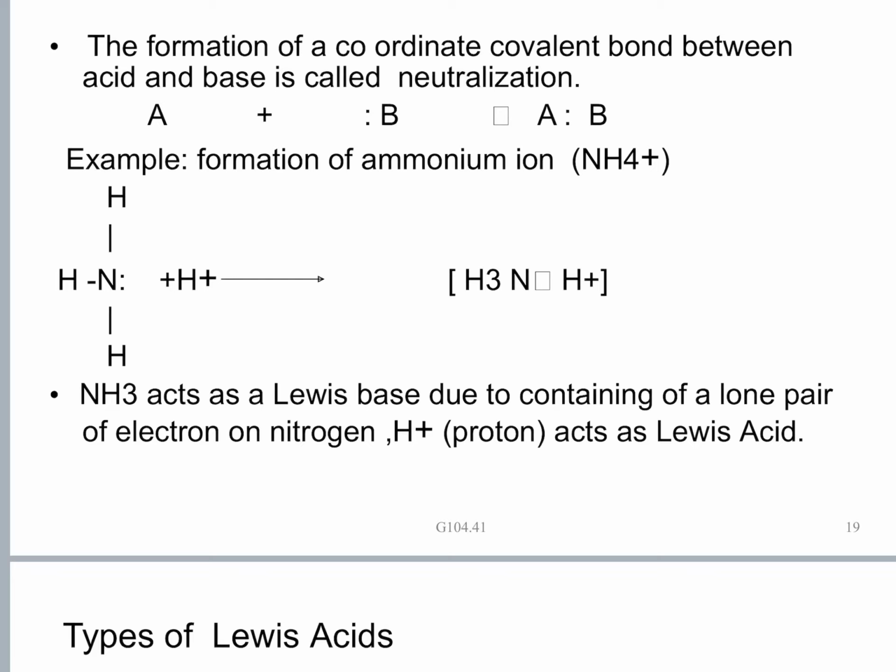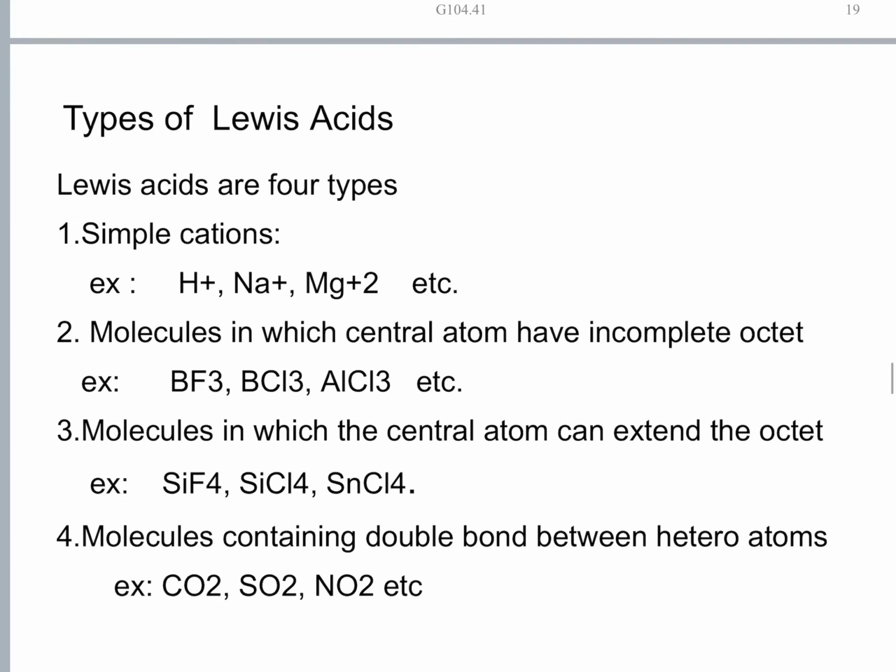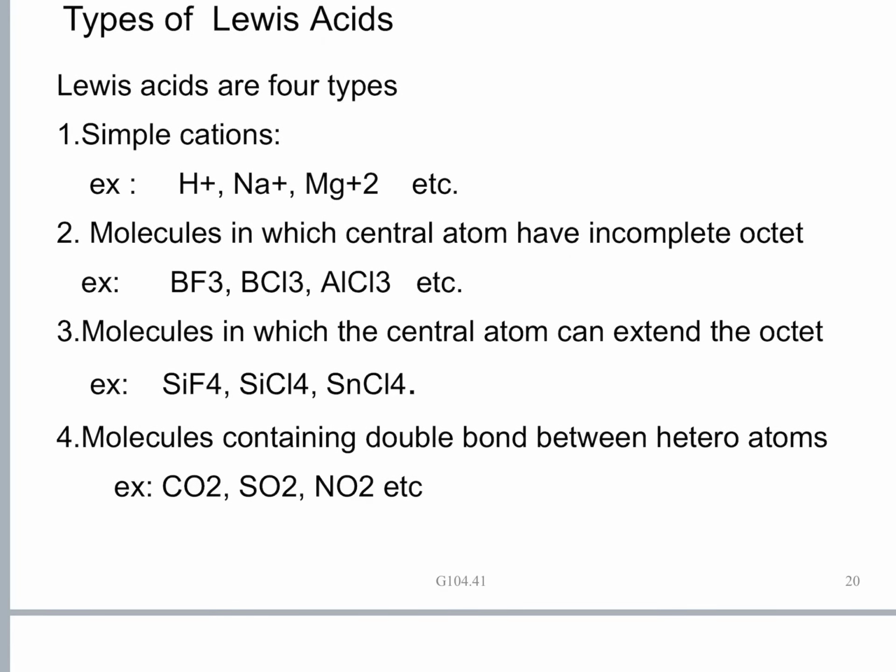Now let us see the types of Lewis acids and bases. There are 4 types of Lewis acids. A Lewis acid is one which accepts a pair of electrons. First, simple cations. When an electron is lost from hydrogen, it has a vacant orbital. Likewise, sodium has a vacant orbital. Mg2 plus also has vacant orbitals, into which they can accept electron pairs from the donors. So simple cations act as Lewis acids.